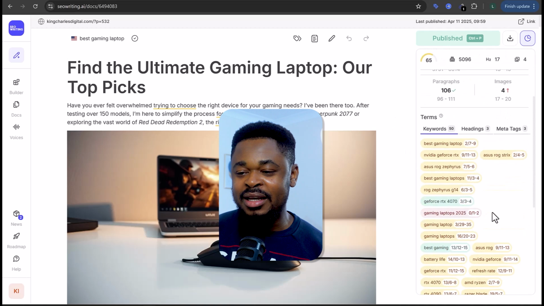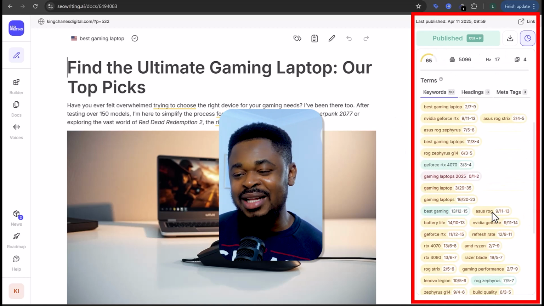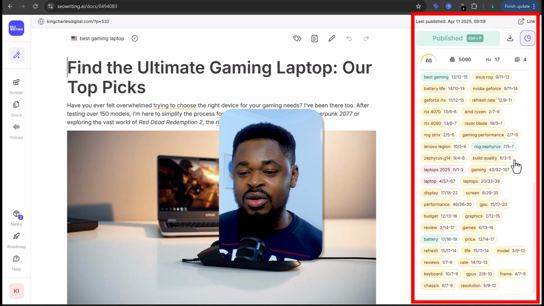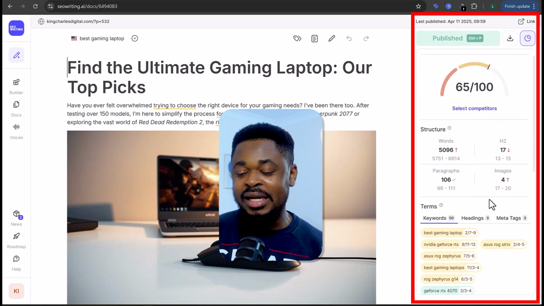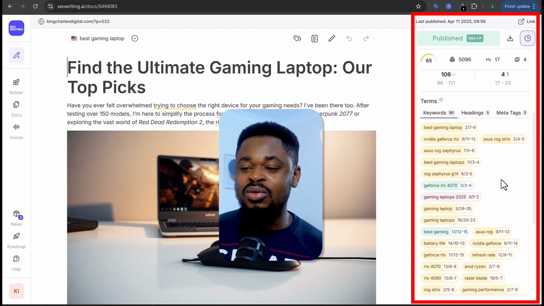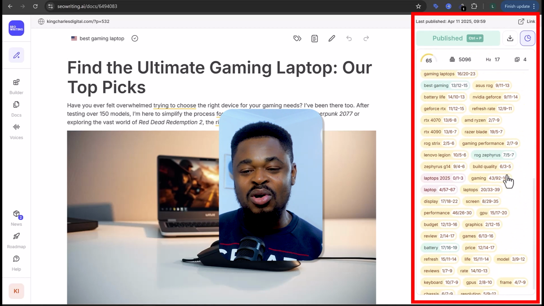And right here, you can see the keywords. It added close to 50 keywords. It added a lot of keywords on this article. I can see them listed here, which shows that this particular article is SEO optimized.